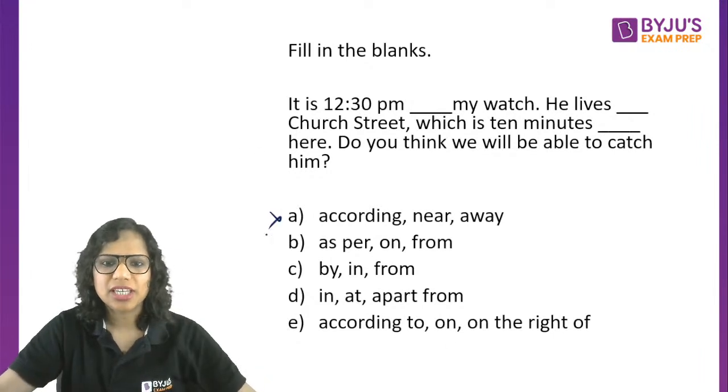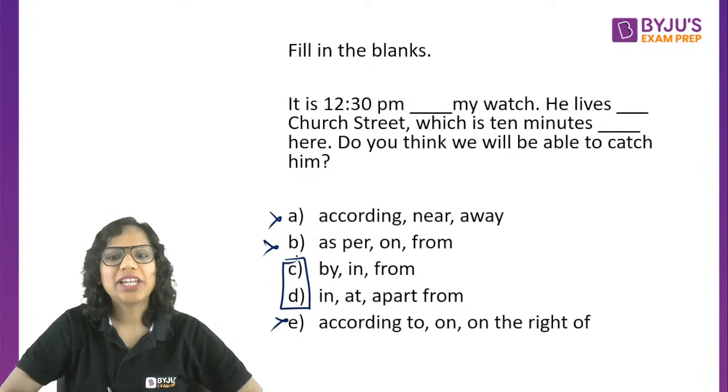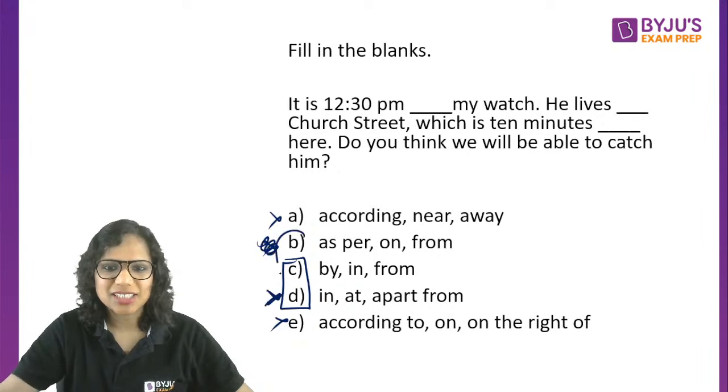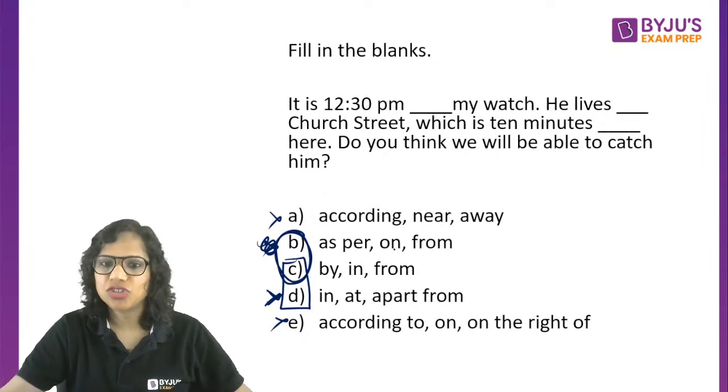So actually A, B and E were pretty easy to eliminate. We are left with C and D. In fact, D is also easy to eliminate as I told you. We are left with B and C. So it is 12:30 p.m. as per my watch. He lives on Church Street.